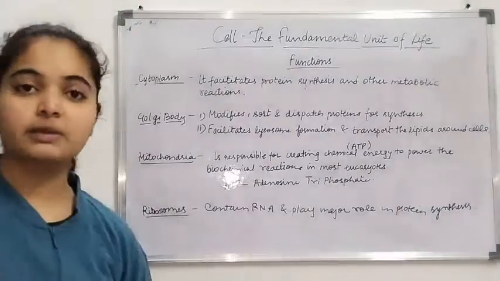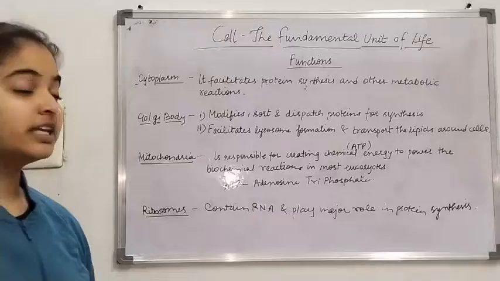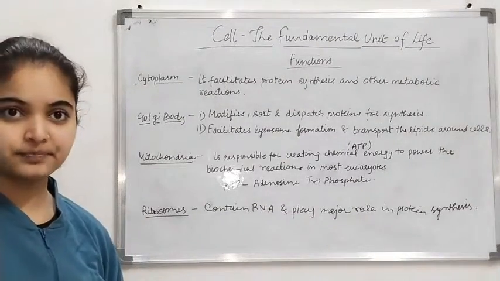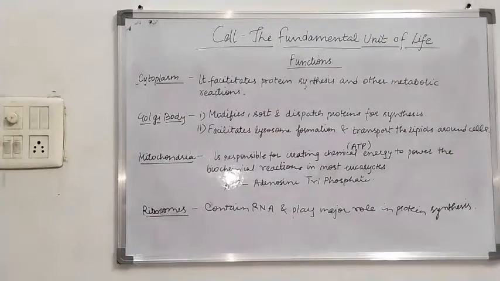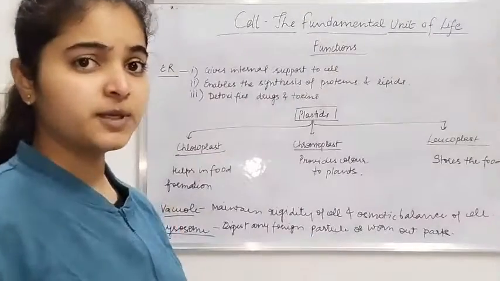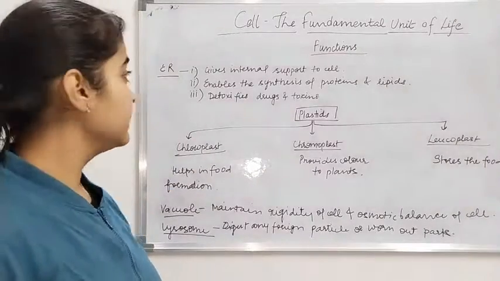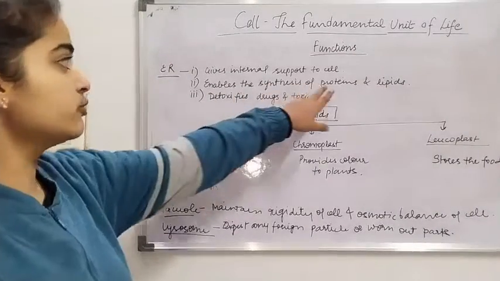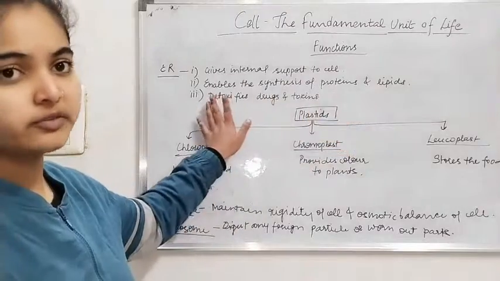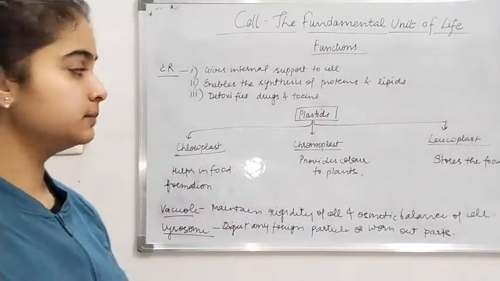Next is ribosome. Ribosome contains RNAs. Due to the presence of RNA, they play a major role in protein synthesis, that is translation. Next is the endoplasmic reticulum, represented by ER. It gives internal support to the cell and it also enables the synthesis of proteins and lipids. One most important function is that it detoxifies the drugs and toxins harmful for the cell.